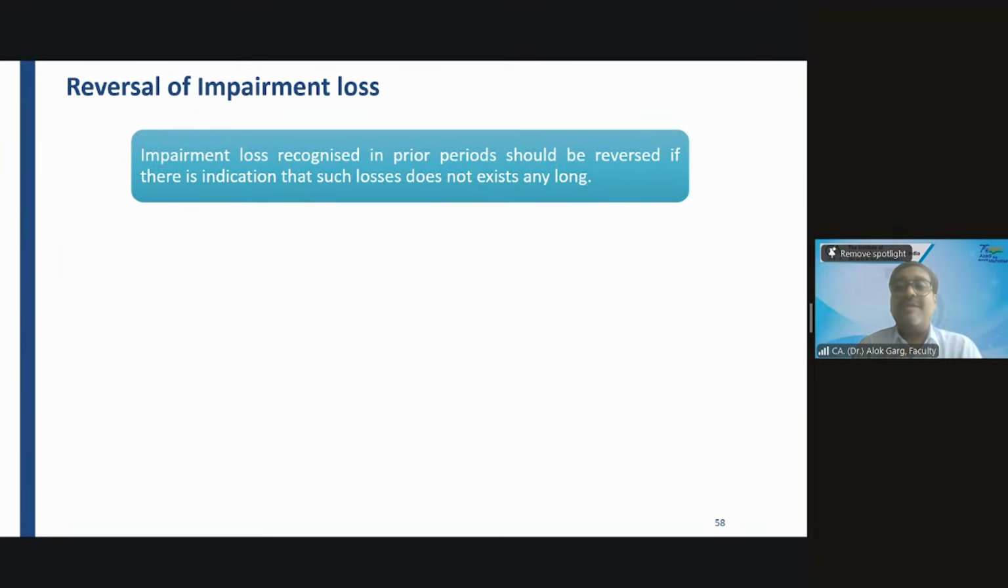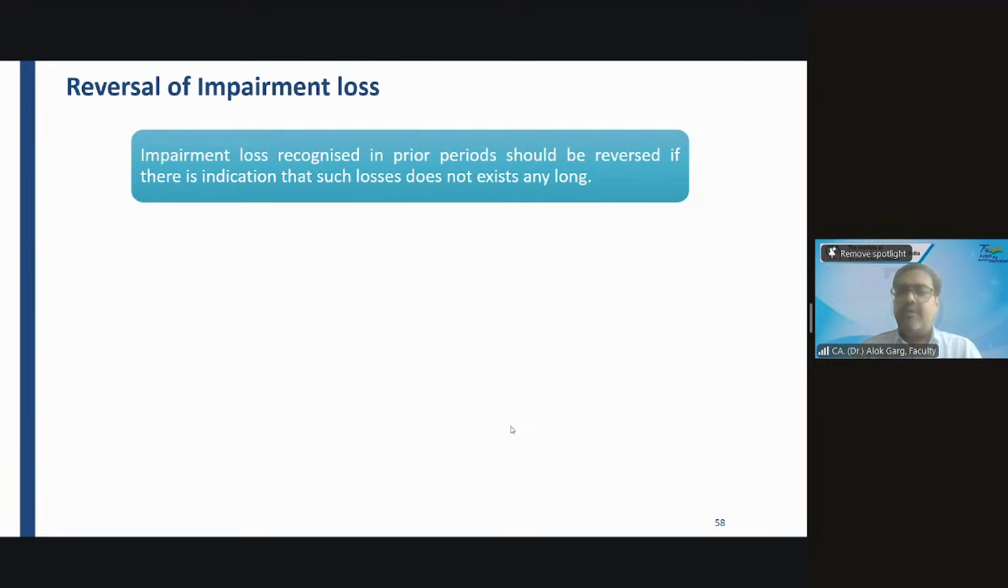So this concept is given for assets other than goodwill, right? Reversal of impairment on goodwill is prohibited. Why? Because reversal of impairment loss on goodwill is like recognition of internally generated goodwill, which is prohibited by Ind AS 38, and hence it is absolutely prohibited, right?